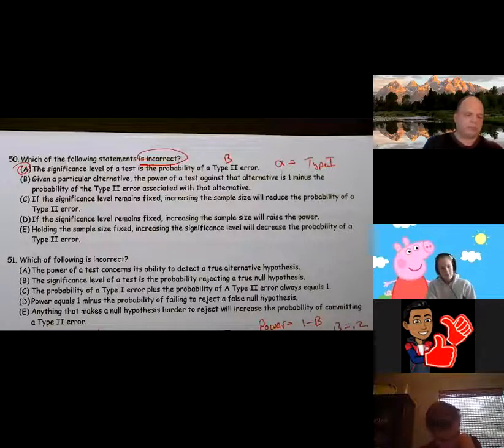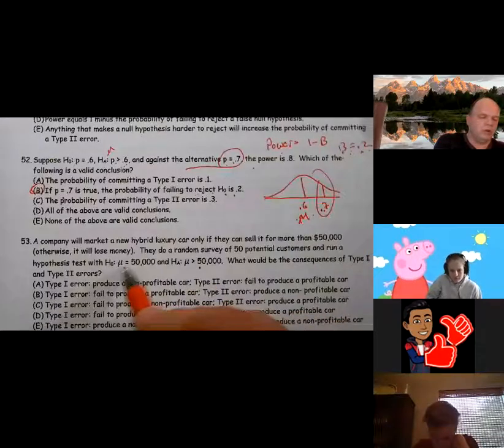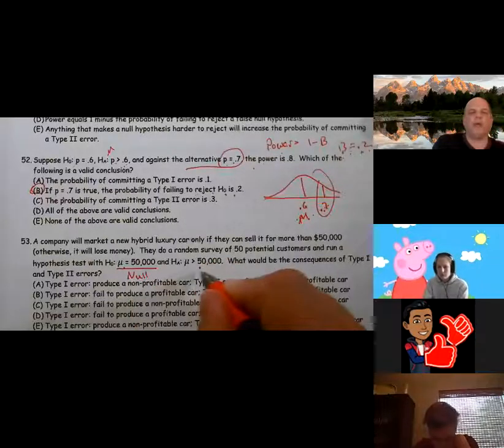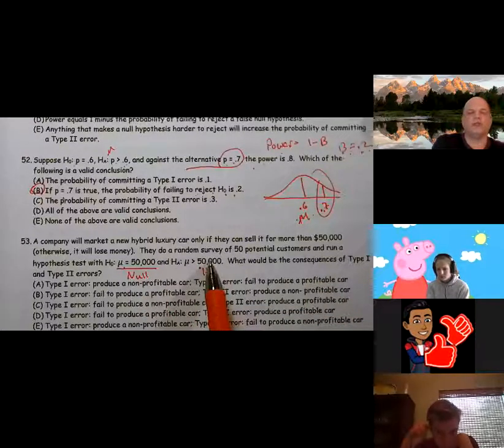Well, this is our null and here's our alternative. A type 1 error means we rejected, so we believe this when in fact the null is true. So what happens if I believe it's greater than 50,000?